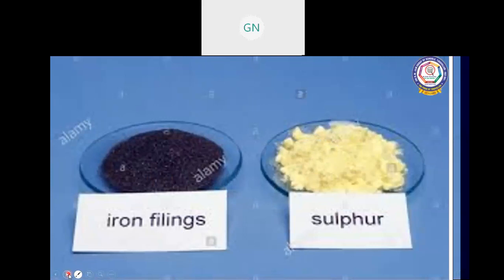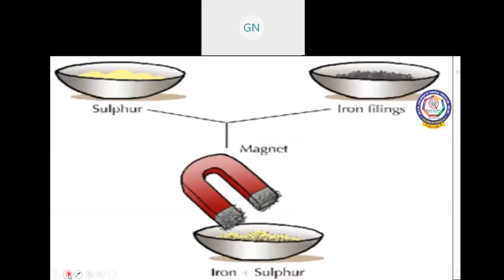Let us see an example of a mixture: iron filings and sulfur powder. We mix them together and bring a magnet near. Using this magnet, we can remove the iron filings from the mixture. So this shows the iron property. The components in a mixture show their individual properties. So the iron filings show the iron property.